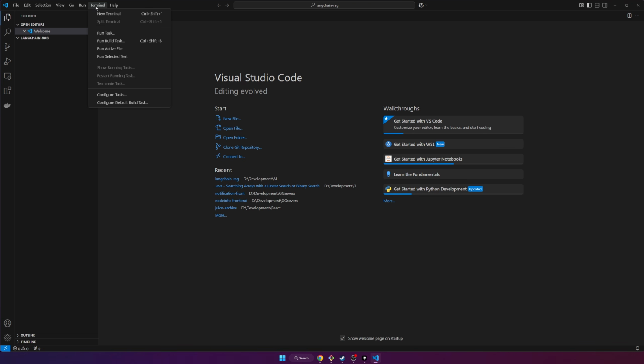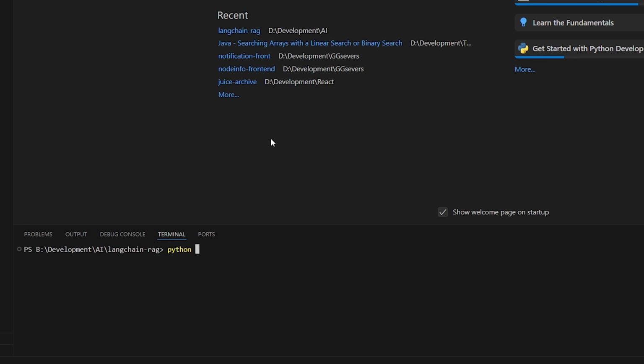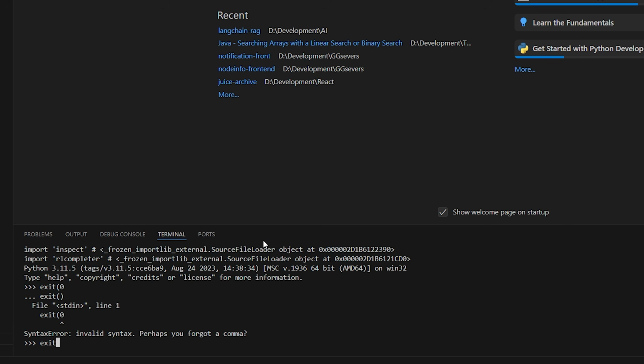And then what you want to do is open up a terminal, so terminal, new terminal. And first of all, before you do anything, also make sure you have Python installed. You can get your Python version by just running python -V. I don't know why it spams all that, but I have Python 3.11. That is the version that people recommend at a minimum, Python 3.11. But if you have the newest version, that should also be fine. Should is the keyword here, but at least have Python 3.11, okay? So let me exit out of this.